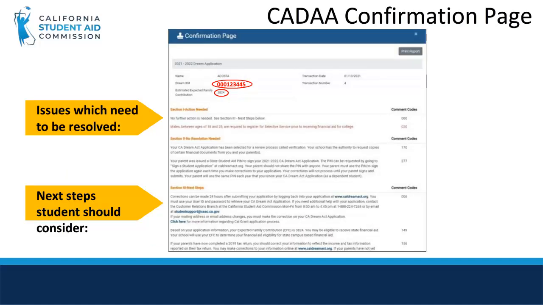Here is the Confirmation View screen. This screen will appear when the Confirmation View link is selected from the DREAM Act ISIR search screen that we looked at a few moments ago. Notice the student's name, DREAM ID, and transaction number are listed in the top left area. You can remind students to have their DREAM ID ready whenever they contact the Commission or their college. In addition, it lists issues that need to be resolved in red and next steps a student should consider. This screen is the same view that students see on their own DREAM Act application.